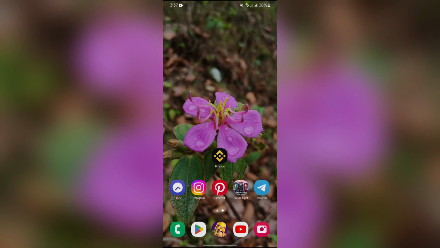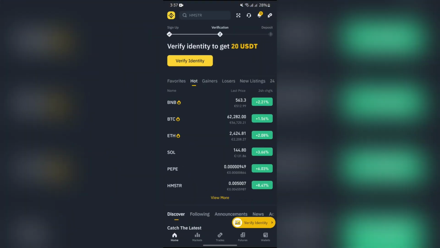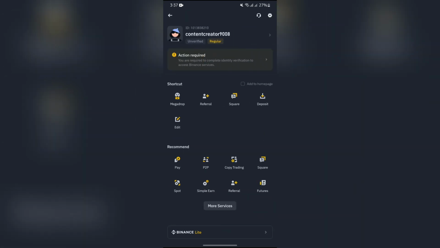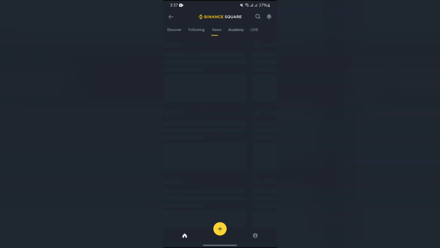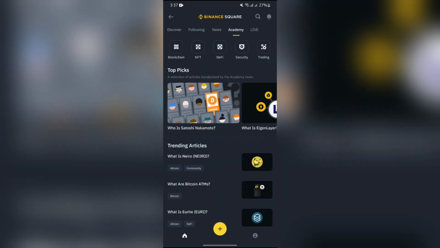Now in order to know, let's open the Binance application first and go to the Binance Square by tapping on my profile, and after that choosing this Square option from shortcuts, and after that you will see this Academy option directly. Tap on the Academy, and after that you can select from so many options in this Academy.